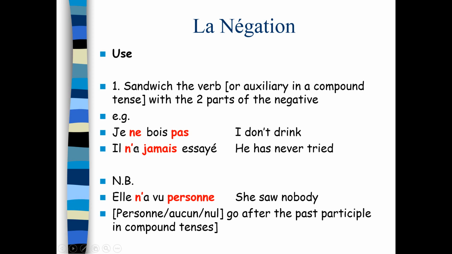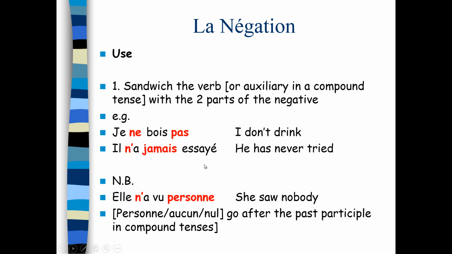So you're wrapping it around that conjugated verb, and then the past participle comes after, because the past participle is only part of the verb. It's not the complete verb. This is what we're talking about, the conjugated verb. So it wraps around, it sandwiches like pieces of bread, it sandwiches the meat in the middle, which is the verb. Il n'a jamais essayé.